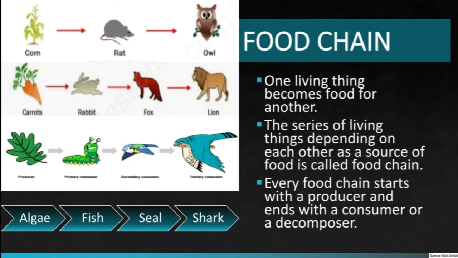Grass is a producer and worm is the primary consumer. The worm is eaten by a bird. The bird becomes the secondary consumer. Similarly, in a forest, plants are the producers. Insects eat the leaves of these plants. These insects are eaten by frogs. Frogs in turn become food for snakes. In this case, insects are the primary consumers. The frog becomes the secondary consumer and the snake is the tertiary consumer.